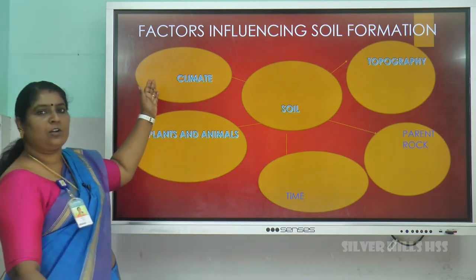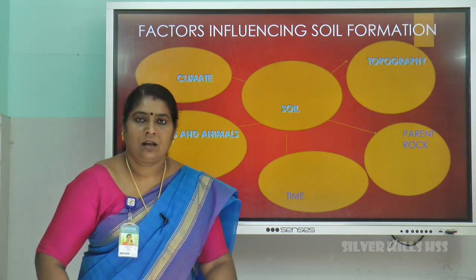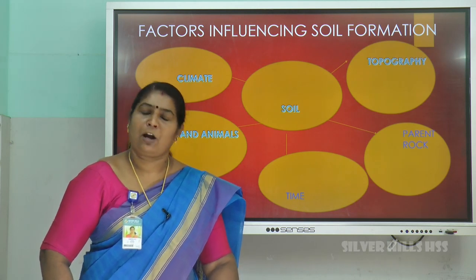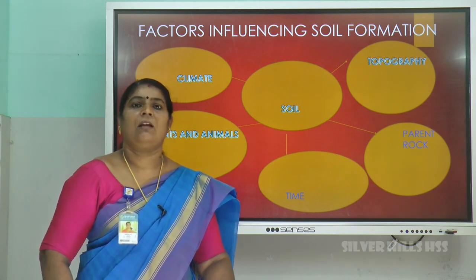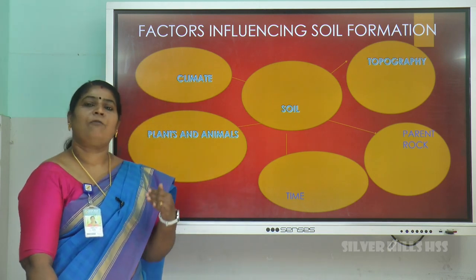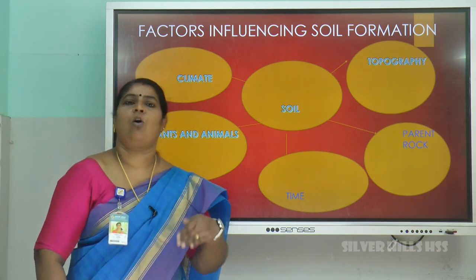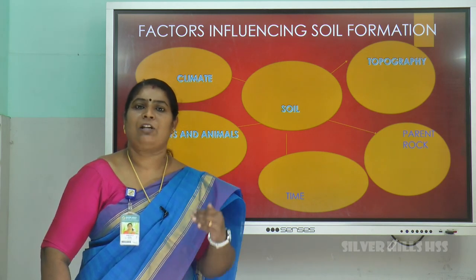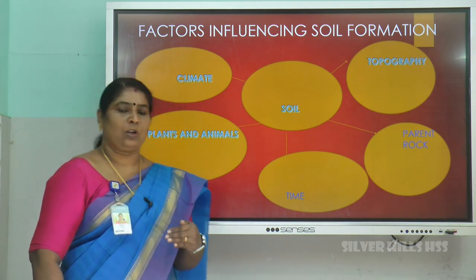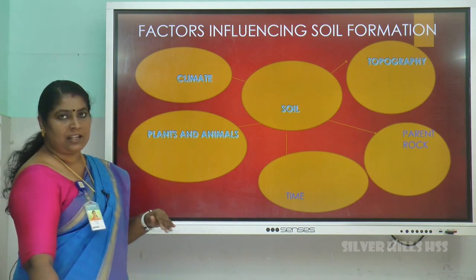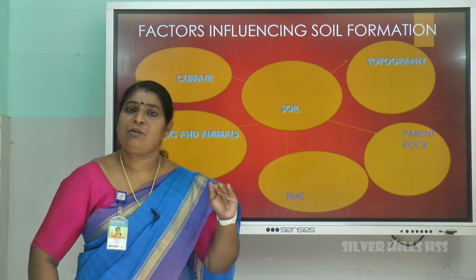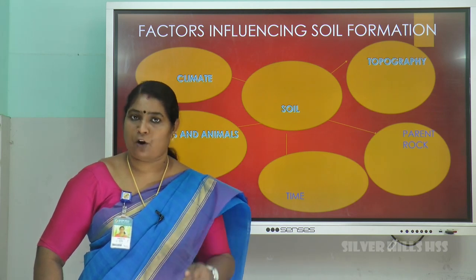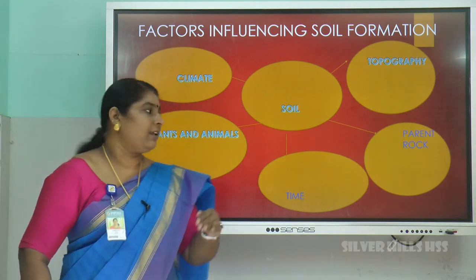First, let us take into consideration climate. In the high temperature, chemical reaction, biological reaction is very high. So the soil formation in high temperature also is quicker. In the low temperature, the soil formation takes place very slowly. Next one is plants and animals. Plants and animal remains create an acid which leads to weathering of rocks. That is how the soil is formed.